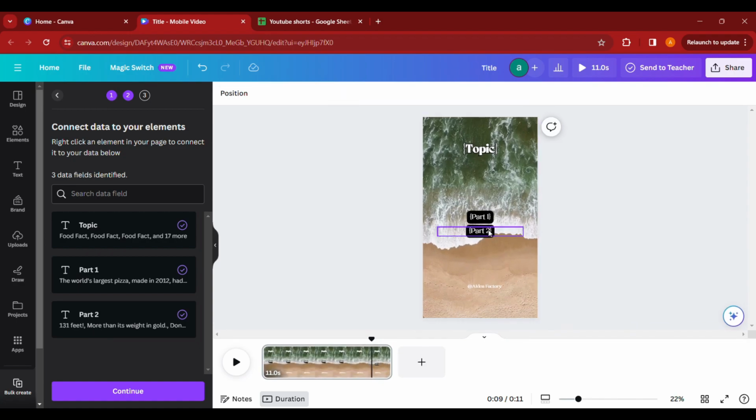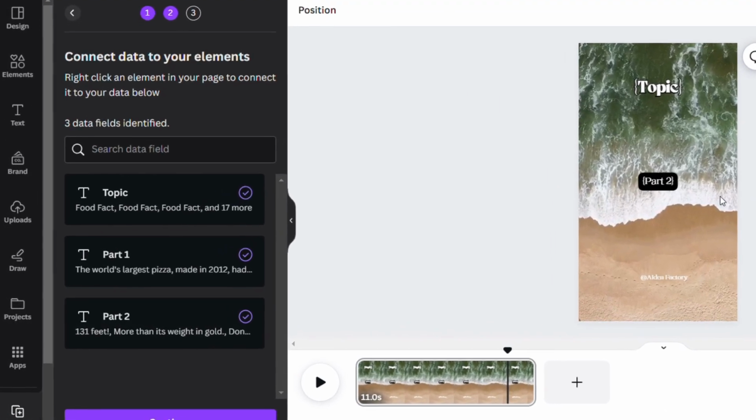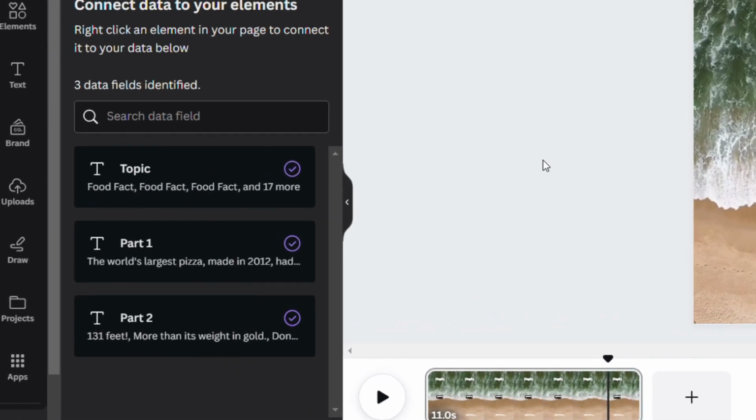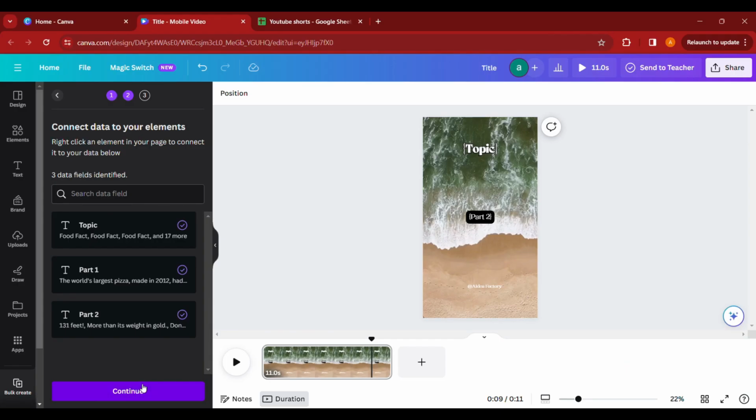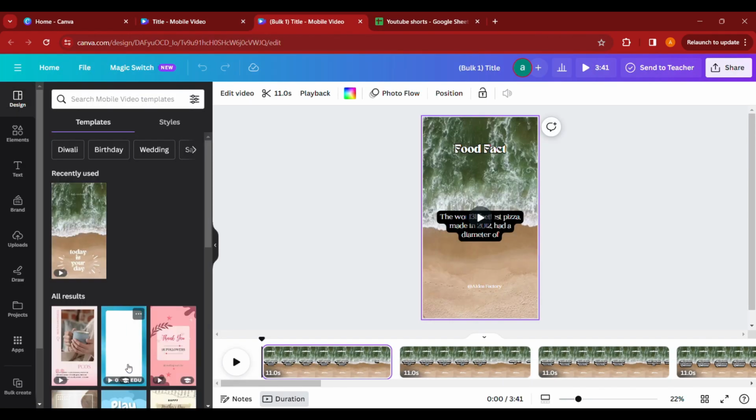Now we will drag our second part to the center of the page. Our facts will not overlap because of different timings. We will have a purple check mark on all the data on the left. It means we are good to go. Now click Continue, and then on Generate 20 pages. Voila! We now have 20 YouTube Shorts with different facts.